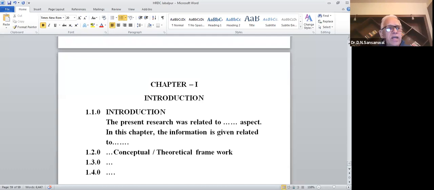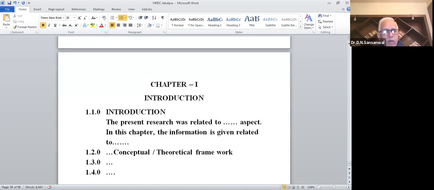And then I can come to the specific model. I might have worked on one particular model, and if it is an inquiry training model, then I will write another: 1.2.0 maybe models of teaching, and 1.3.0 maybe inquiry training model.